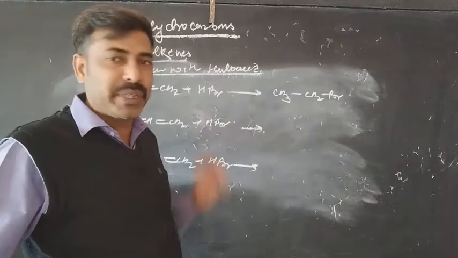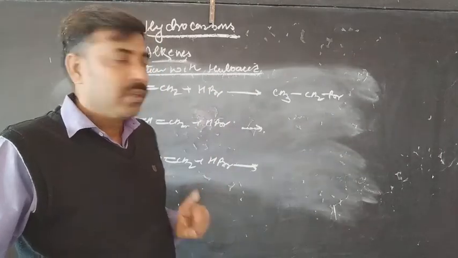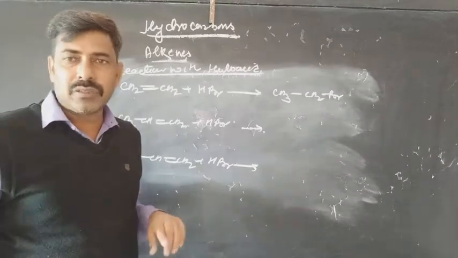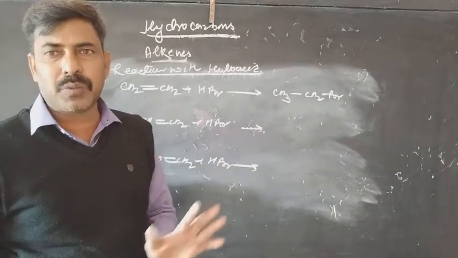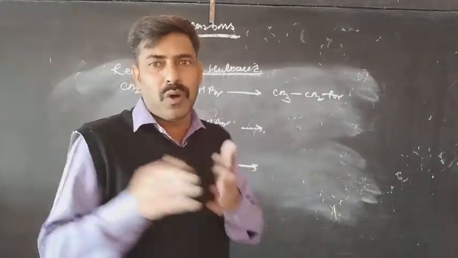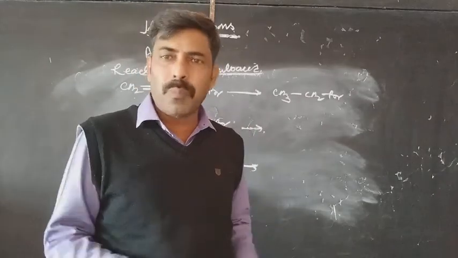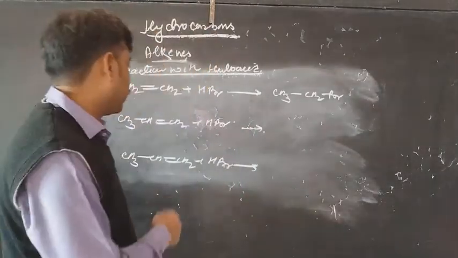In this specific case, this alkene is a symmetrical alkene, so there is no specific position where the bromine will move and no specific position where the hydrogen will move. कोई आपको पोजीशन को डिस्कस करने की जरूरत नहीं पड़ी.